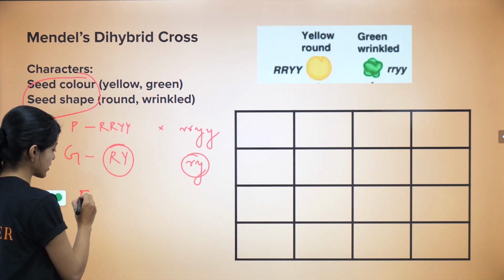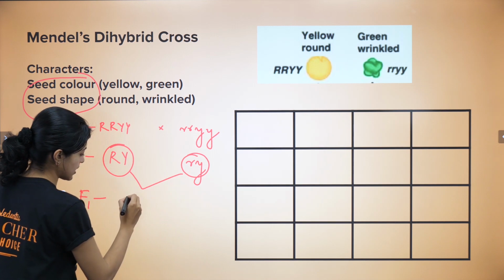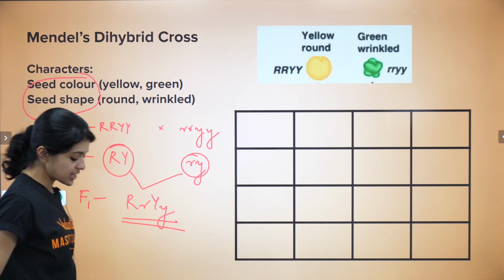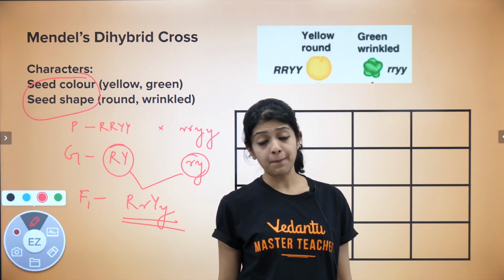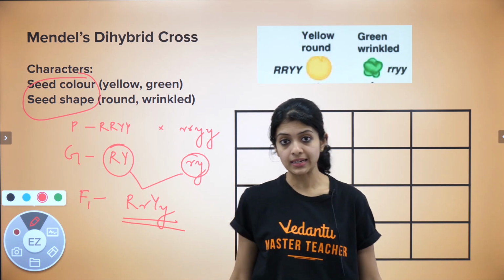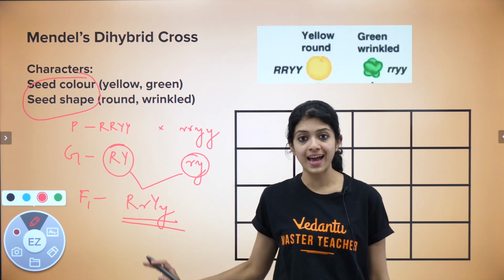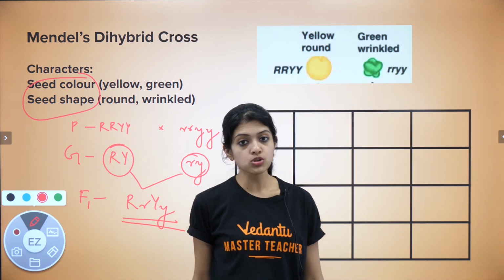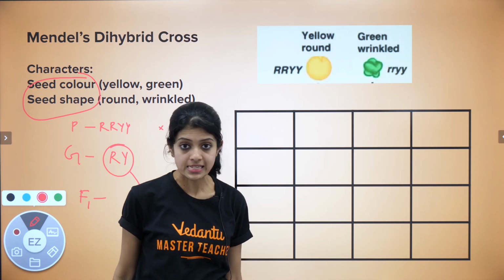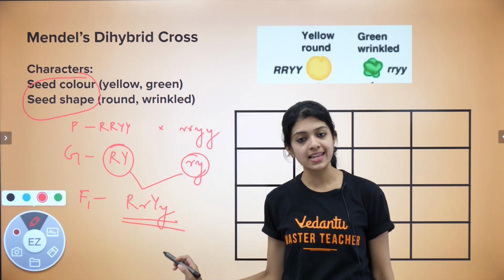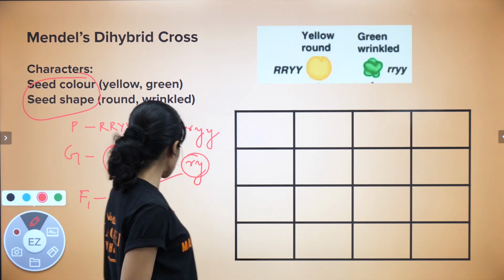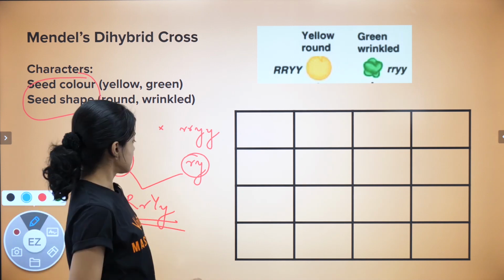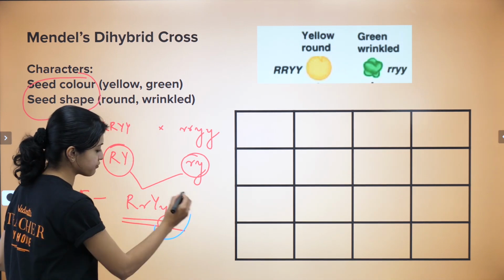And thus, the F1 generation would be a combination of these two, being heterozygous for both the genes. This would be capital R small r and capital Y small y. But phenotypically, you see that all the F1 plants would be round and yellow. Phenotypically, it is similar to the dominant parent. Genotypically, it is completely heterozygous. Okay? So, keeping that in mind, now let us figure out the next step, which would be selfing of this,